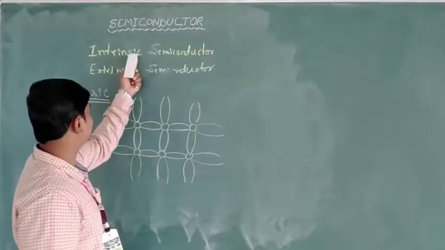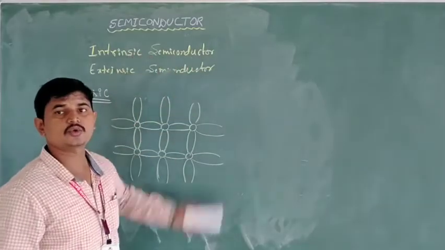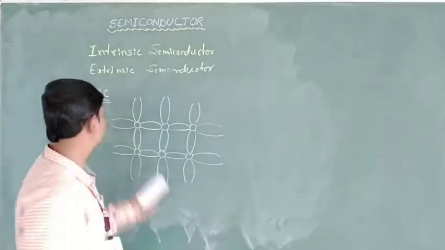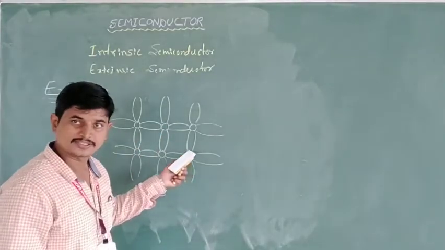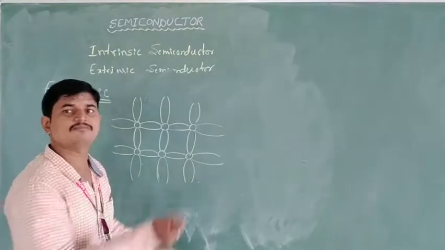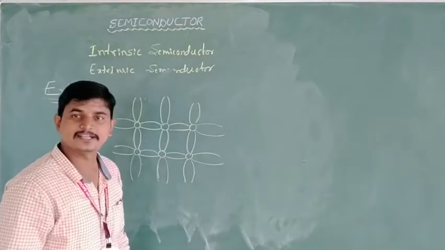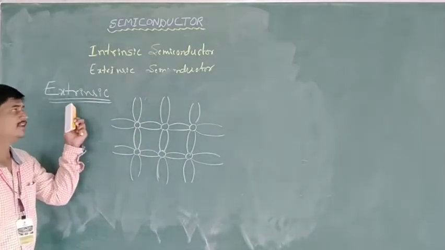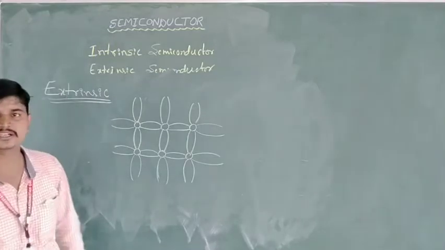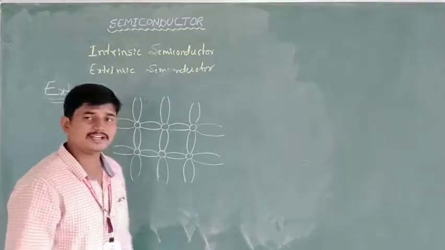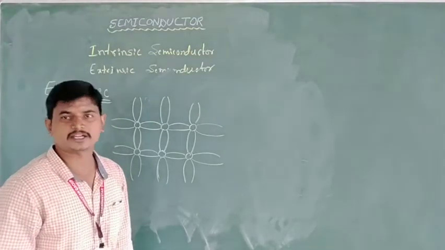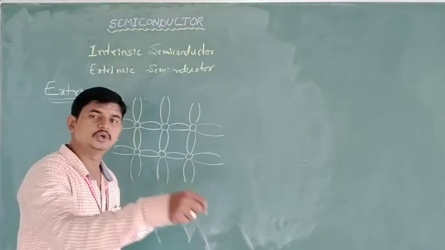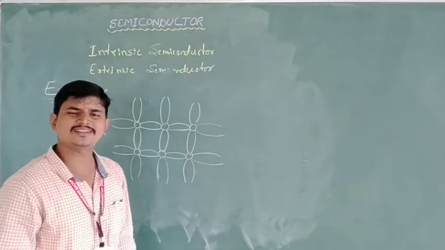the intrinsic semiconductor having poor conductivity, we need to increase its conductivity. To do that, we need to dope some foreign materials, that is, add some foreign material to this semiconductor. An intrinsic semiconductor which requires some foreign materials to increase its conductivity is then called an extrinsic semiconductor. Extrinsic semiconductors are chemically impure semiconductors whose conductivity is high. To increase conductivity, we are going to dope something. So what is doping?